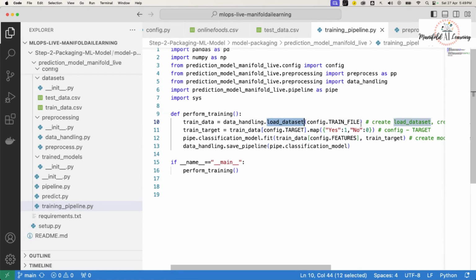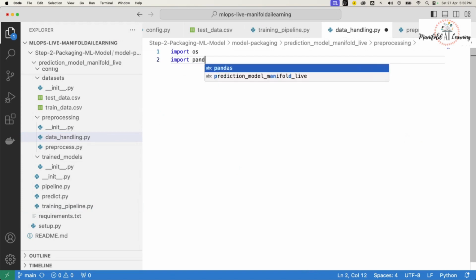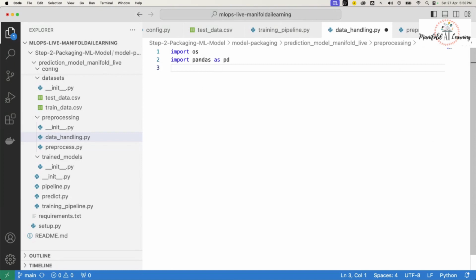So this load dataset is going to get only the file name. It is my responsibility inside the function to get the complete path. So let's go ahead and create the same. I'll open this data handling Python script. I'm going to import the os module, import the pandas library, and import the joblib library.